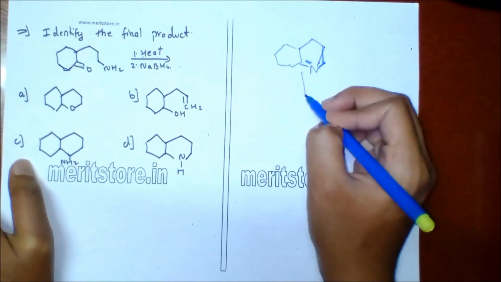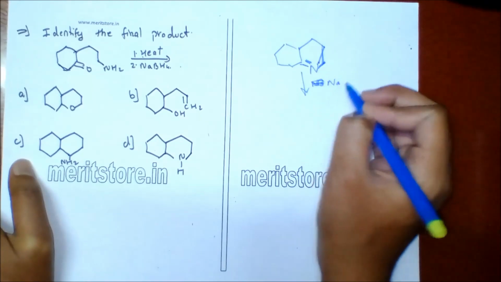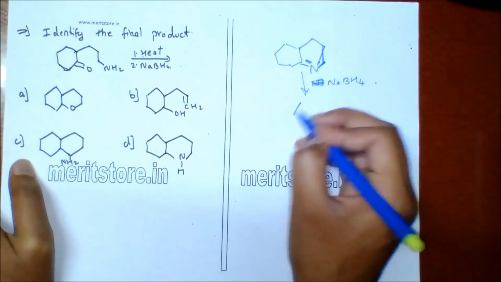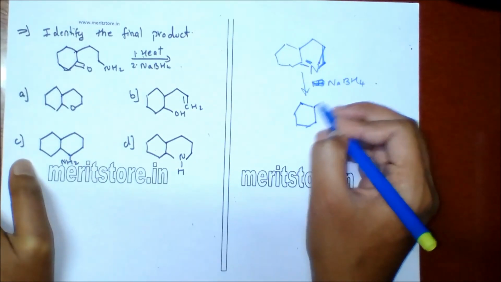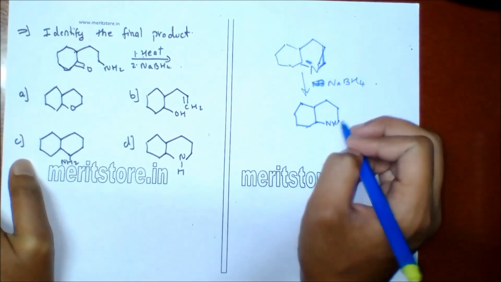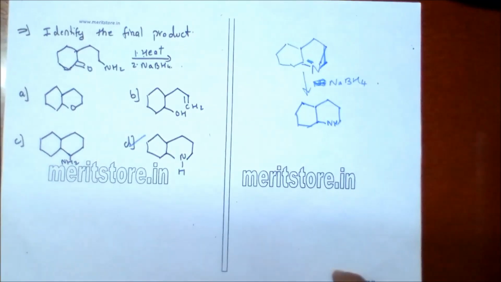When this compound reacts with NaBH4, there is a reduction reaction which will abolish the double bond, and the NH compound is formed. So option D is the correct answer.